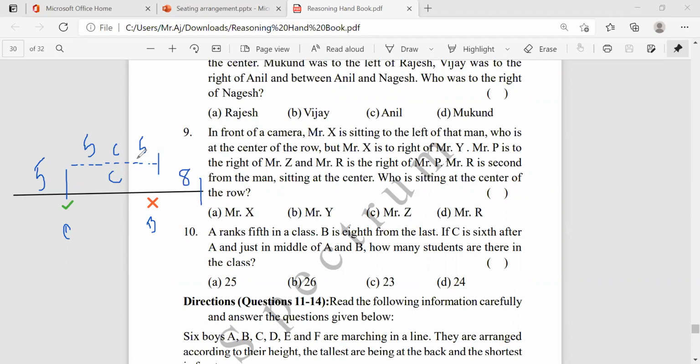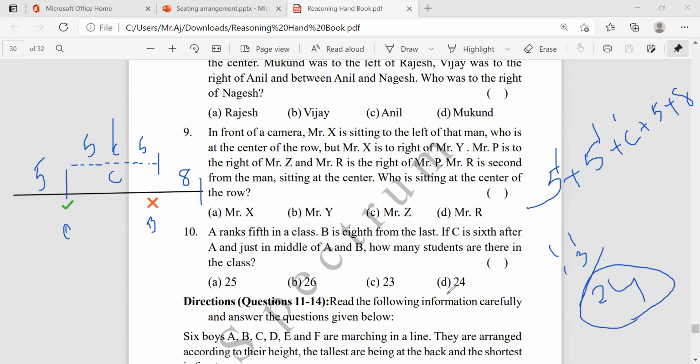Okay. Now first A rank is 5 plus A to C. How many members is there? 5 members is there. Plus C is nothing but 1. And C to B is 5 members. Plus B is 8 members. So 10 plus C is nothing but 1, 11, plus 13 is nothing but 24. Is there in the 24? 24 is the answer. Is it clear?